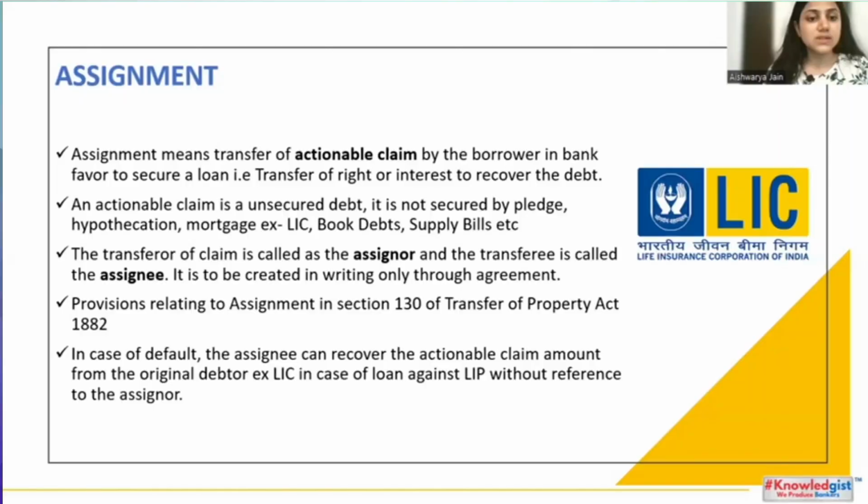So the transferer of the claim is known as the assignor and the transferee is known as the assignee. The assignment has to be made in writing only, through an agreement. Provisions relating to the assignment are in section 130 of the Transfer of Property Act. In case of default, the assignee can recover the actionable claim amount from the original debtor, which is the LIC in case of loan against life insurance policies, without reference to the assignor.